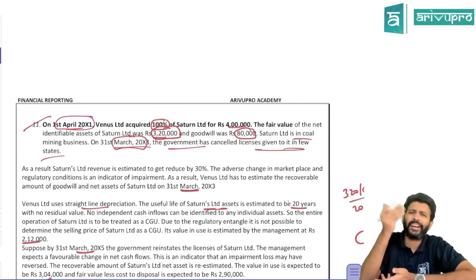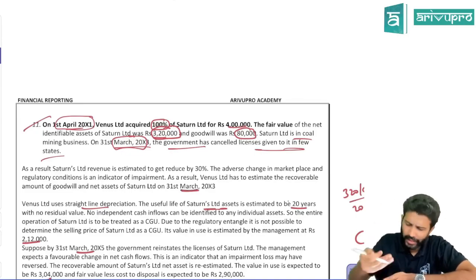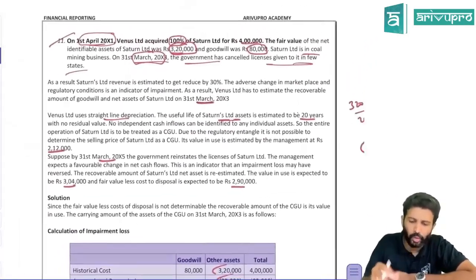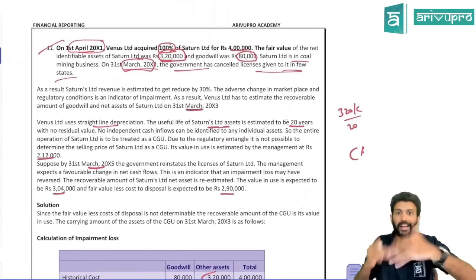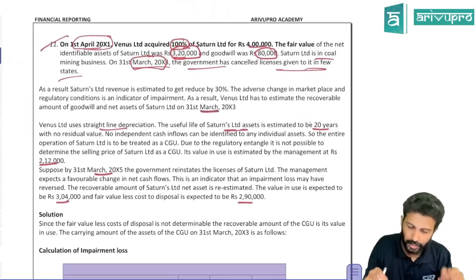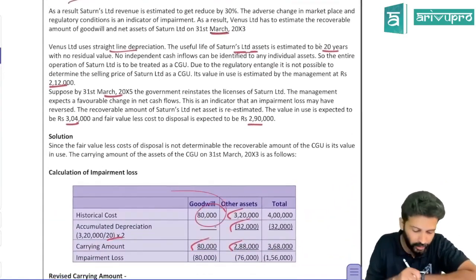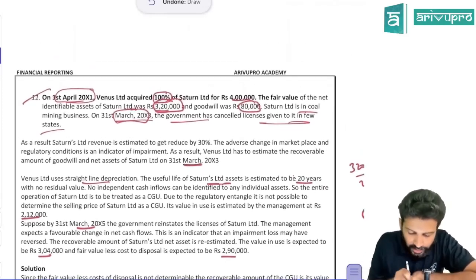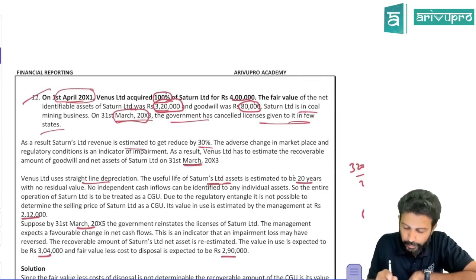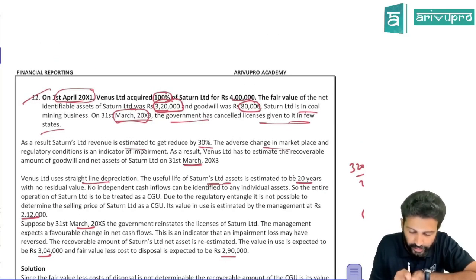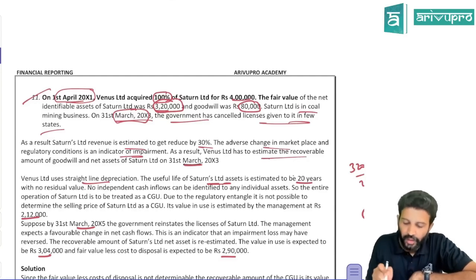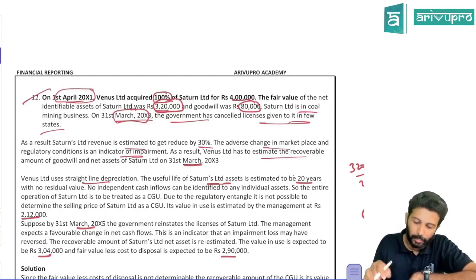Whenever there is an impairment indicator, we know that we have to find out recoverable amount. Carrying amount we already found out. And we know goodwill cannot be tested for impairment individually. It has to be tested at CGU level. Maybe here there's only one CGU. That's the reason we have allocated to that. As a result, Saturn's revenue is estimated to reduce by 30%. Adverse change in the marketplace regulatory is an indicator of impairment. Nice. Venus has to estimate recoverable amount of goodwill, and all they've given.